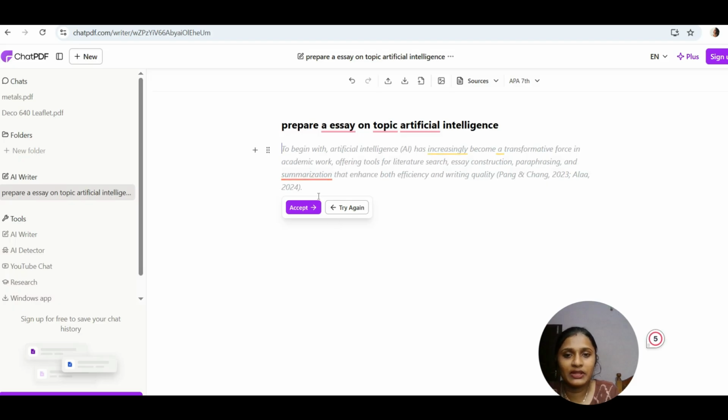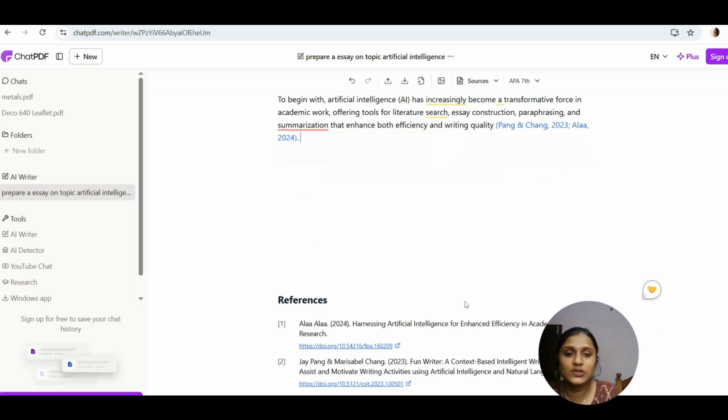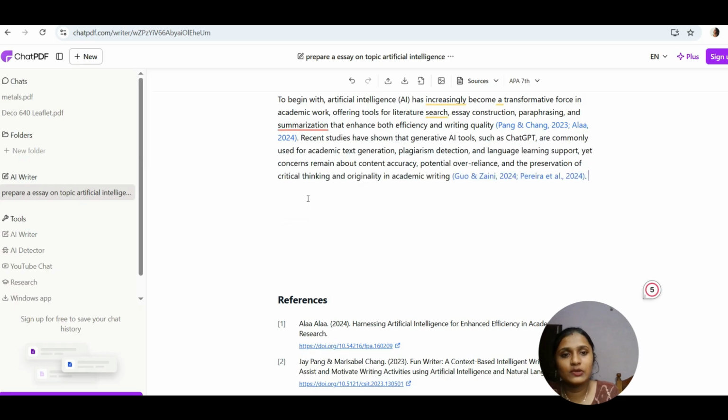If you want to go through it, accept it. If it is not enough for you, click on try again. If you are going through it and accept it, then it's preparing. And the reference from where you have got the content is also mentioned over here, the site and all. The remaining part is also provided. If we click on that also, it is going to accept the same. So this is a way of writing.